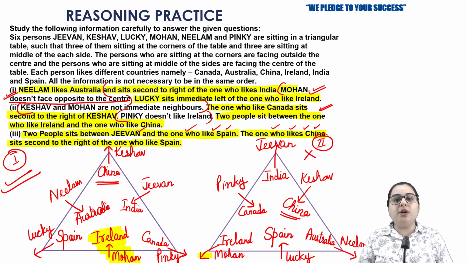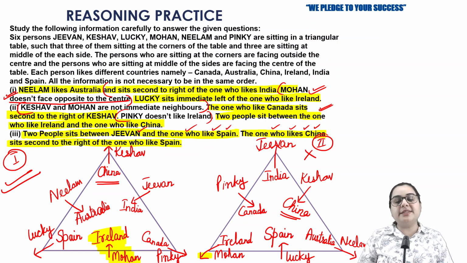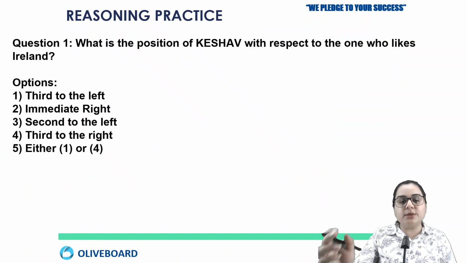So this is how you are going to handle the triangular arrangement. It's not necessary that we should always start solving the question with the person who is facing is given. Sometimes the person who is facing is given is not going to lead further. So it's always better to start solving with the name that appears most of the times in your given question, because even if we have to make 2 possibilities, handling 2 possibilities is definitely okay, but handling more than 2 possibilities becomes tough and confusing.